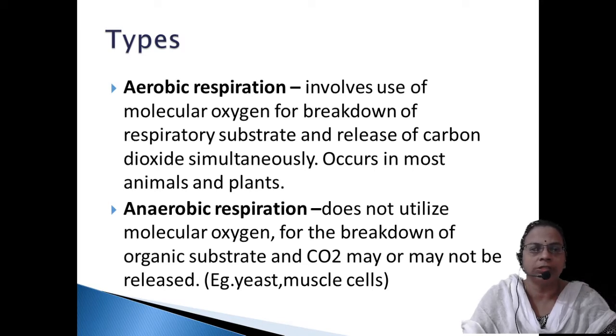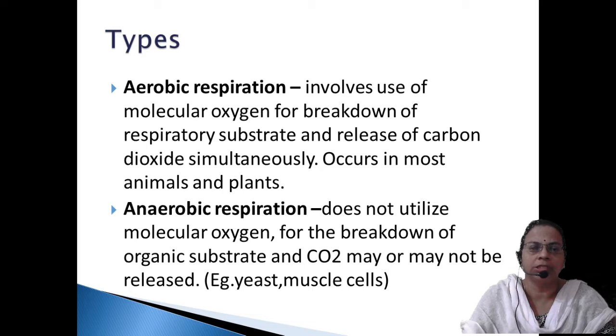Anaerobic respiration means it is in the absence of molecular oxygen, and here the end products are either alcohol, that is ethyl alcohol, or lactic acid. Since it is taking place in the absence of oxygen, the process collectively we can call fermentation. There are two types of fermentation, alcoholic fermentation and lactic acid fermentation.